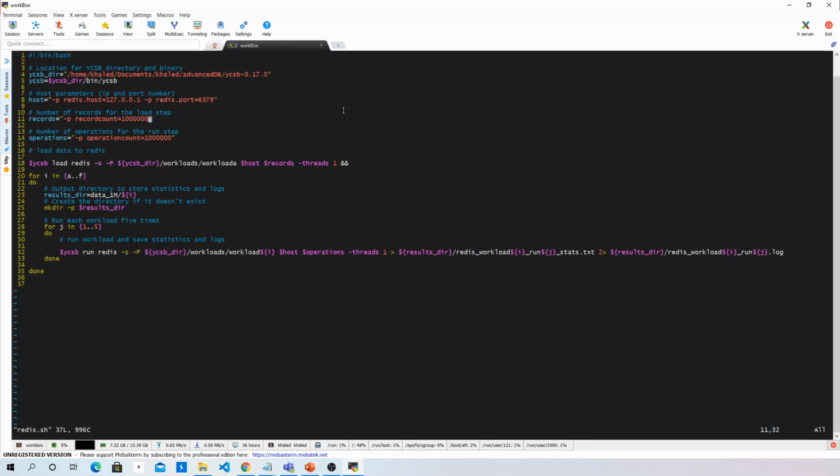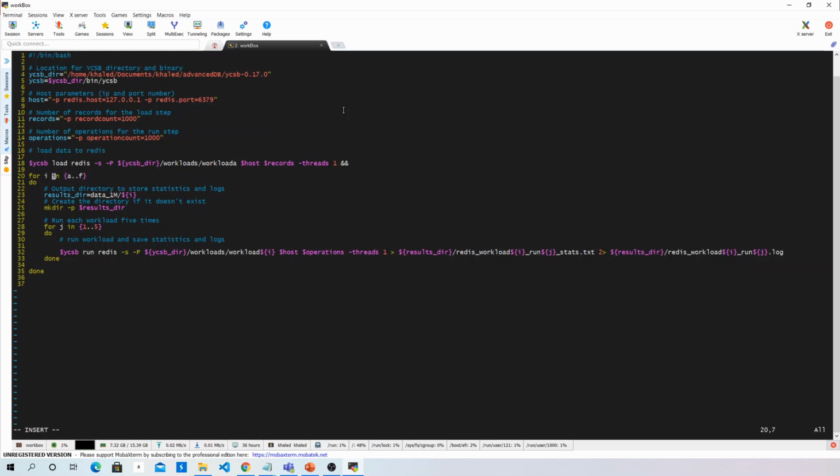For the sake of this demo, I'll limit that to only 1,000, because it would take a very long time. And also the number of operations for each workload that we need to run. They were also 1 million, but I'm going to reduce it to 1,000 for timing as well. Here the first step is to load the data to Redis. So we need to load this number of records into Redis, and of course we are specifying the parameters and the number of records.